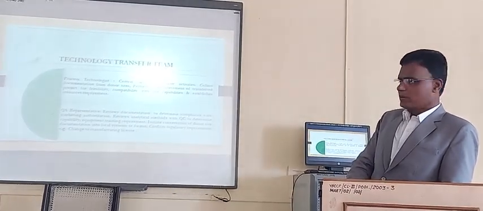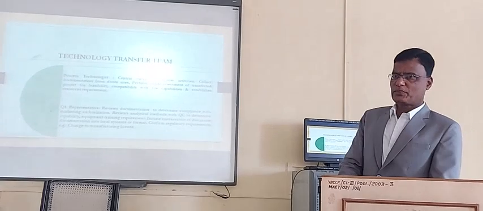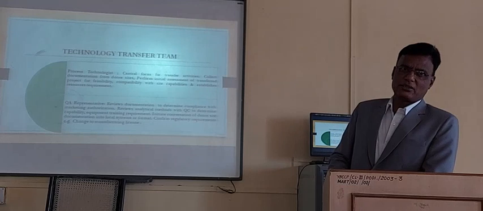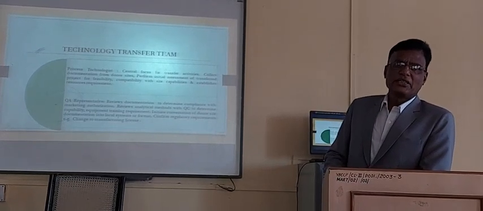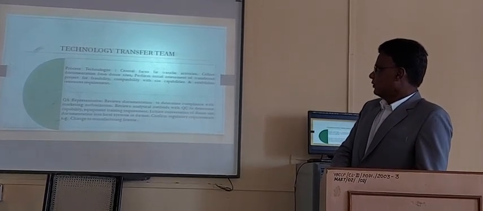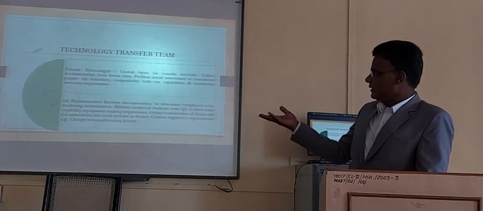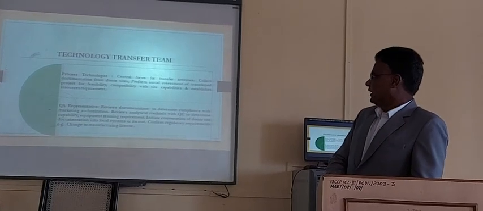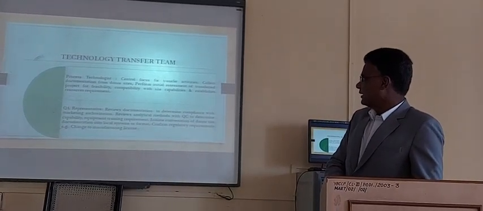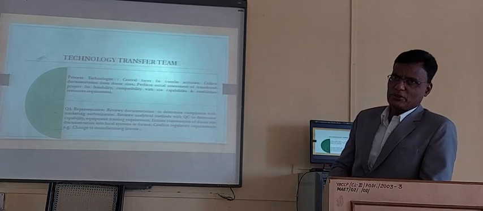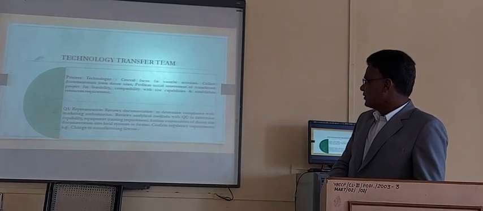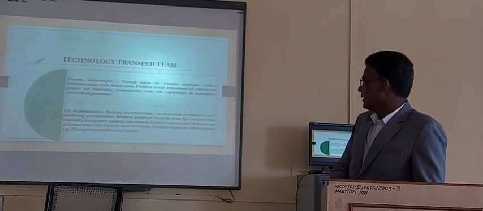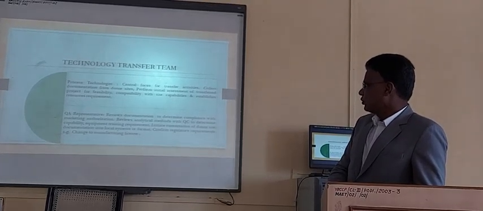Now the technology transfer team. When technology is transferred, there are two teams. I already told that: team 1 is the innovator scientist, and team 2 is the industry itself. This technology transfer team includes so many things. First one is process technology. This is the central focus of transfer activities: collect documentation from the donor site, which gives scientists donor site, perform initial assessment of the transfer project for feasibility and compatibility with the capability, and establish resource requirements.